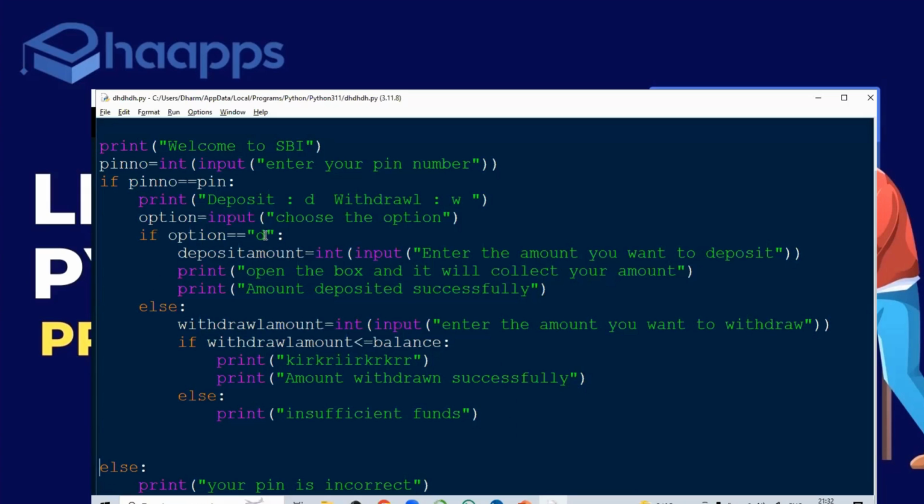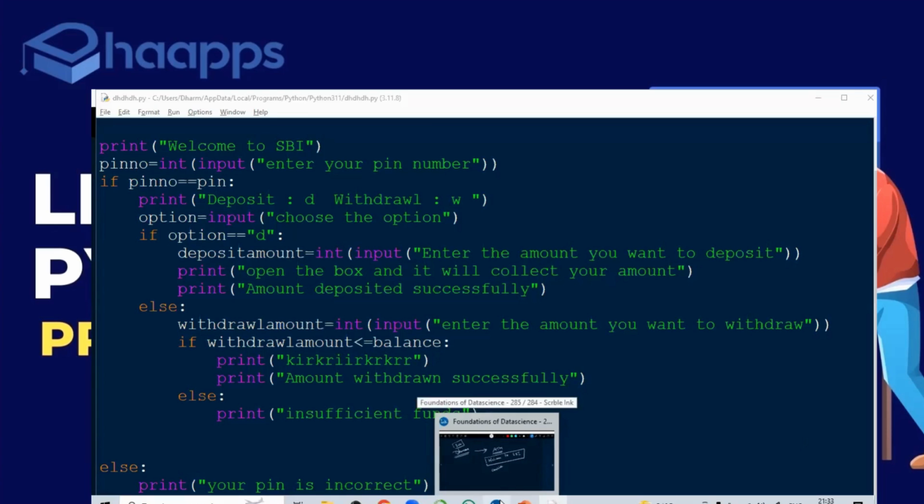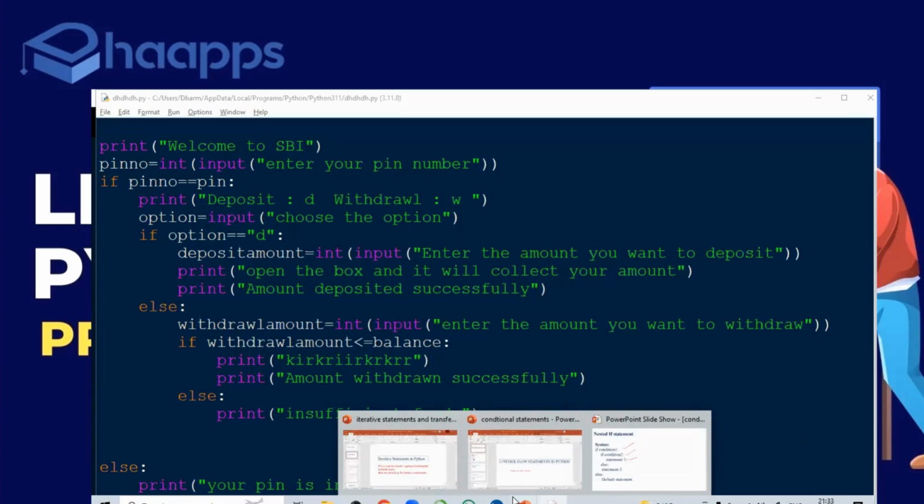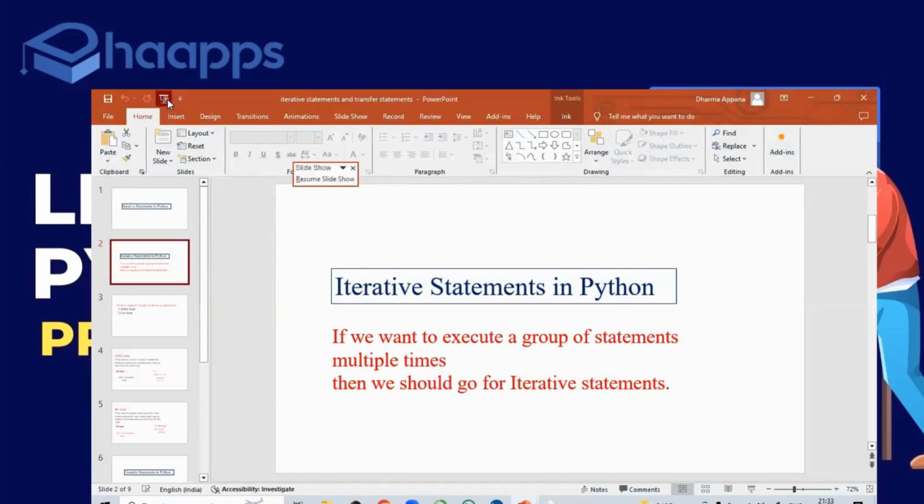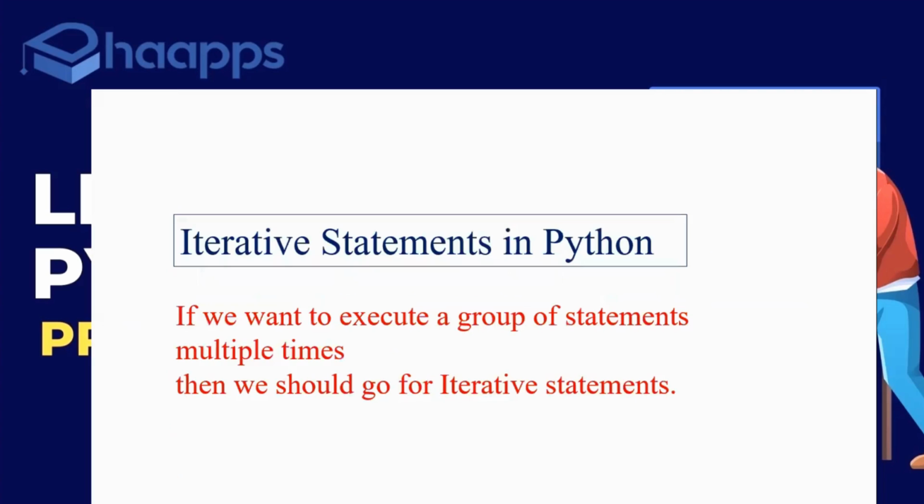I am defining this variable. Clear? Okay. Don't worry. I'll use this. Now this is about conditional statements. Next, what do we have next? Loops we have. Loops, we can also say iterative statements.